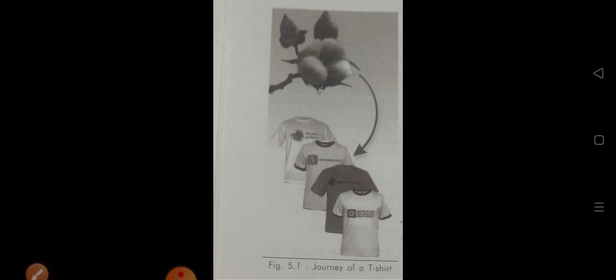Ginning means cotton seeds are removed and the fiber is cleaned. Then spinning. Spinning is a process of making yarn from fiber. Then weaving. It is forming fabric by the interlacing of threads. And after that, when the cloth is prepared, it needs to go to the industry for stitching. And after that, it will reach the market. So in the form of a shirt, it will come on the market.